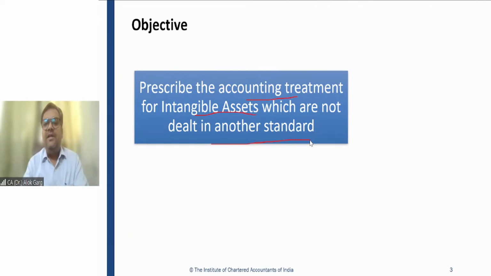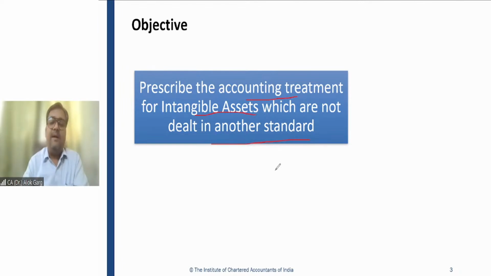The basic feature is that you cannot see them. But there are many assets which you cannot see; will all of those items be intangible assets dealt with by this standard? The answer is no. This standard prescribes the accounting treatment for intangible assets which are not dealt with by another standard.